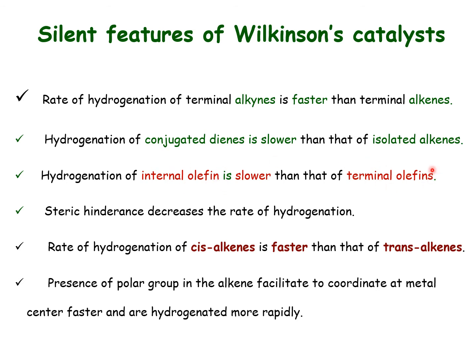And if the alkene has steric bulk, the rate of reaction is going to decrease because you have the phosphine ligand. So when there is steric hindrance in the alkenes, the rate of reaction is slow. That is the other one. And the rate of hydrogenation of cis alkenes is faster than trans alkenes. Again, steric hindrance plays a role to some extent. For cis alkene, the substituents are away from the metal center, so it will be faster than trans alkene.